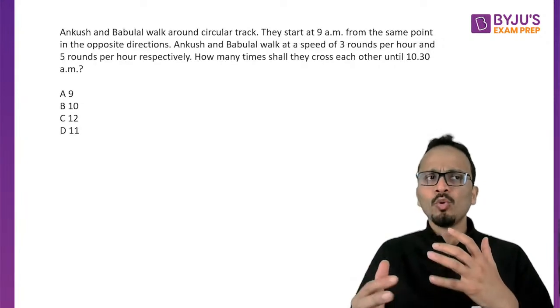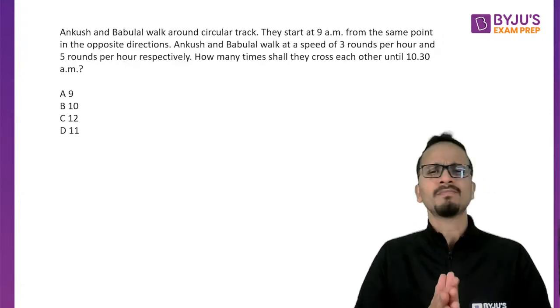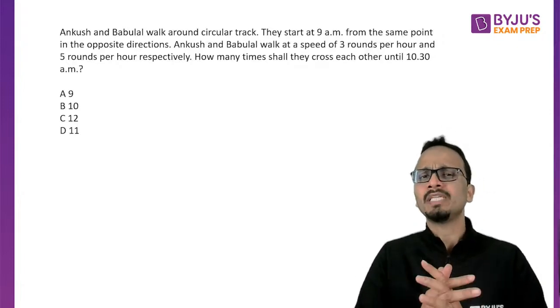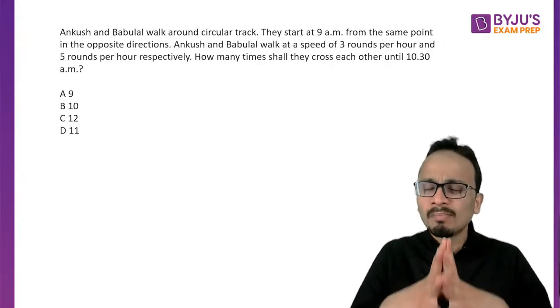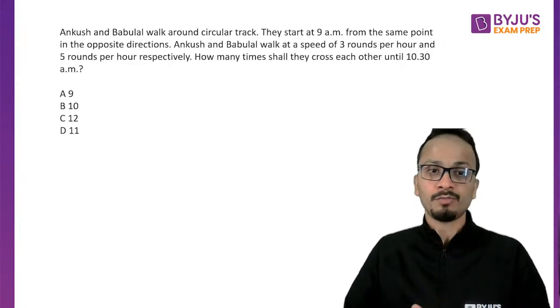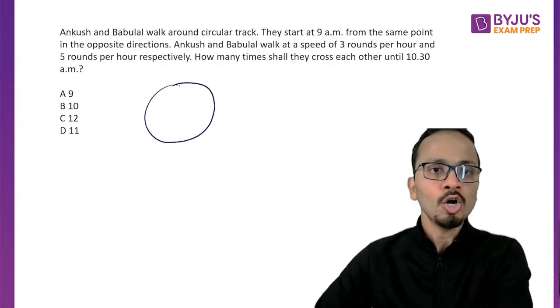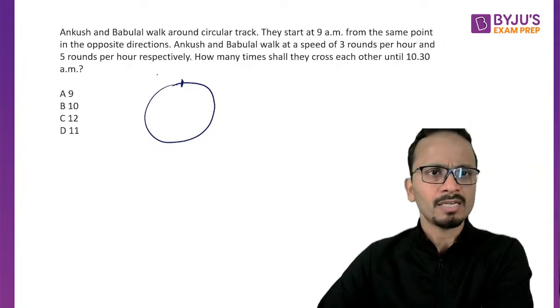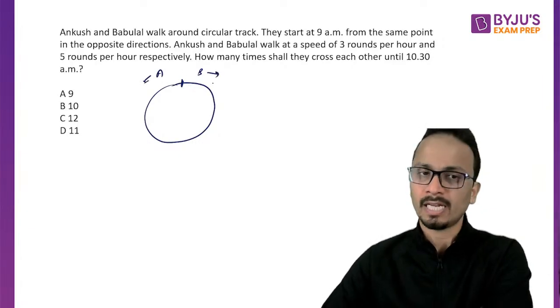See, if you are a little good in arithmetic, specifically time, speed, distance, then you must take this question because this is a very simple question of relative speeds. Understand? This is a circular track. A is going in this direction and B is going in this direction.